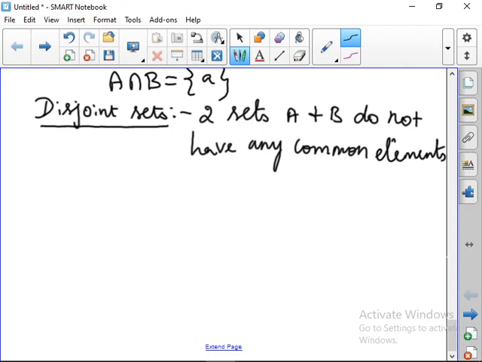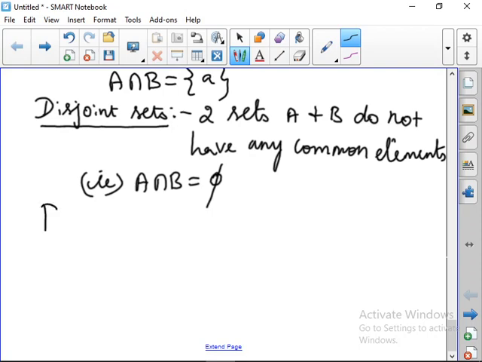Okay, any common elements. That is, common elements இல்லைனா A intersection B என்னவா இருக்கும்? Empty set. So always disjoint sets la empty set ஆ இருக்கும். எது? A intersection B. Okay.